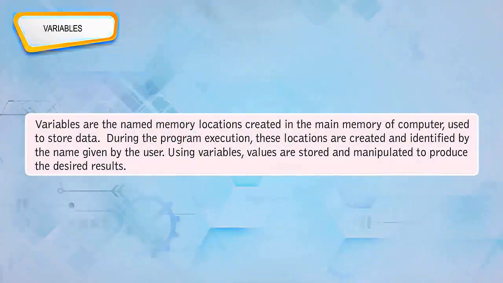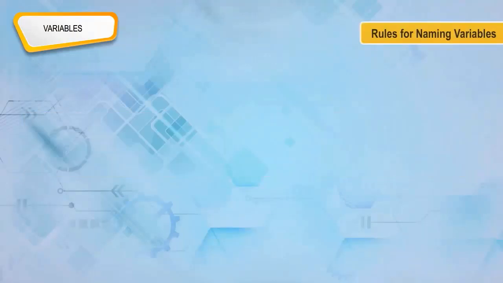Variables. Variables are the named memory locations created in the main memory of a computer, used to store data. During the program execution, these locations are created and identified by the name given by the user. Using variables, values are stored and manipulated to produce the desired results.